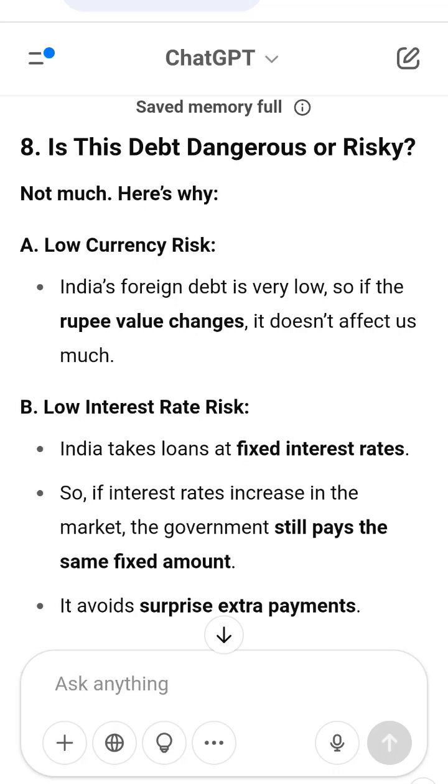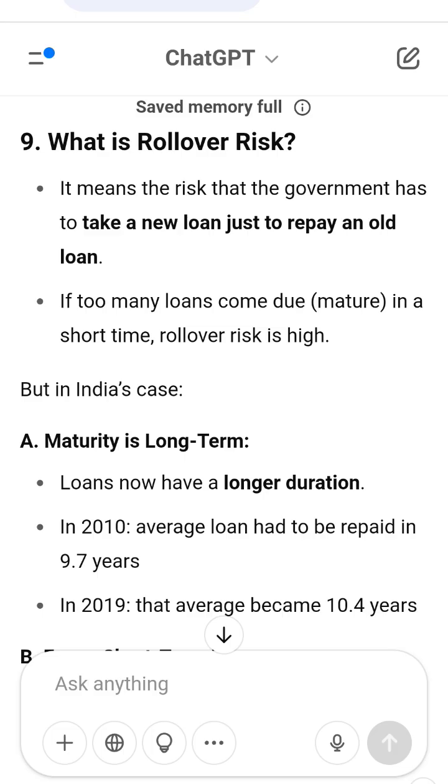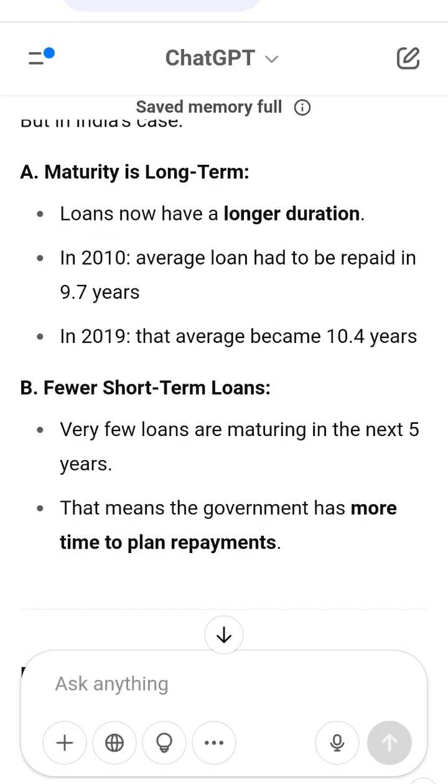In 2010, average loan had to be repaid in 9.7 years. In 2019, that average became 10.4 years. Fewer short-term loans. Very few loans are maturing in the next 5 years. That means the government has more time to plan repayments.